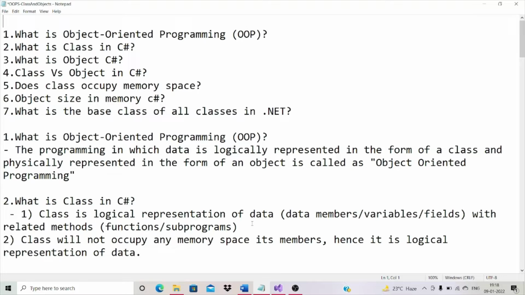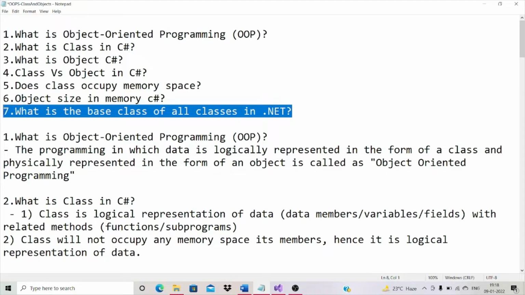Hello everyone. As part of previous videos, we have covered all the questions except what is the base class of all classes in .NET. In case you missed the rest of the questions, please do refer to the part 1 and part 2 videos of class versus object in C#. In this video, we are going to cover this question. What is the base class of all classes in .NET?